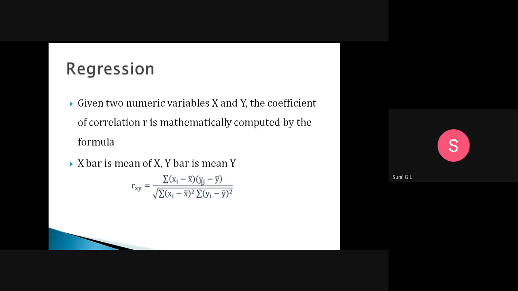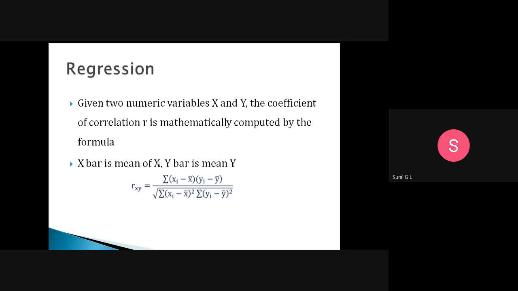So take the particular point minus the average of x and the particular point minus the average of y, multiply those two, and add. Then divide by the square root of the summation of (xi minus x bar) whole square, that is particular point minus average, whole square, times the summation of (yi minus y bar) whole square.